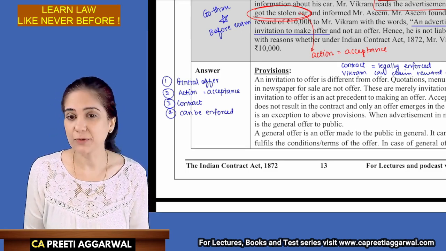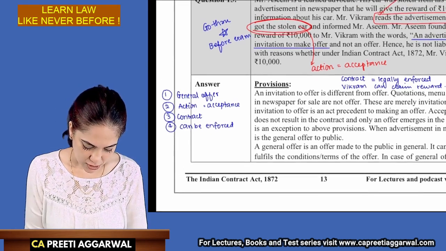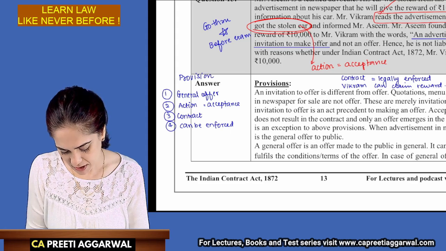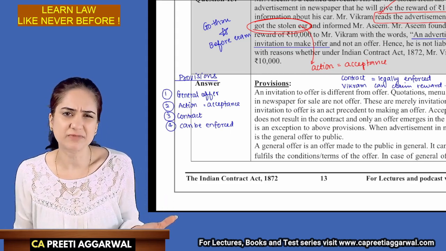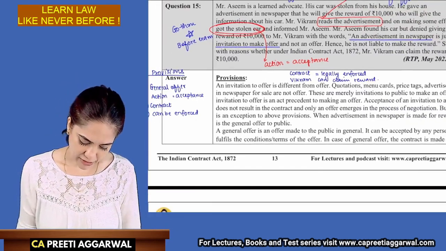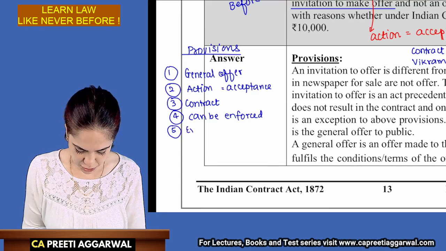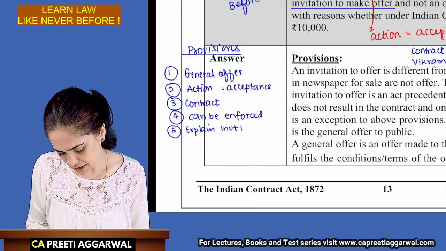So over here, no need to write that he will get the reward. That we will write in analysis. It can be enforced. So this is what you will write in provisions. Now let us check if our answer is matching with the model answer, and let's also highlight something that we have missed. Because it was an invitation, you can also explain what is invitation to offer and how is it different from offer.